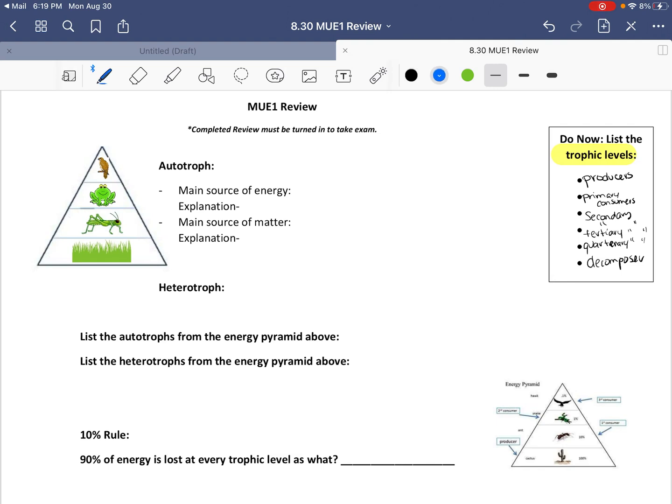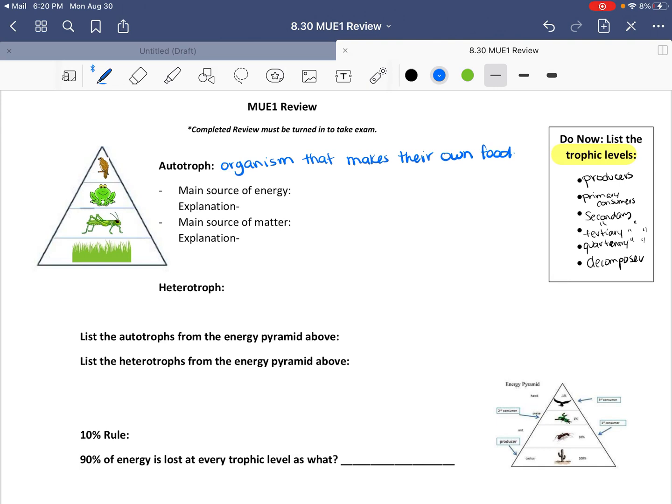Autotrophs are any organism that makes their own food. I'll also be posting this as a PDF, so you'll be able to see it. So the main source of energy, our organisms that make their own food are our plants when we're talking about a terrestrial ecosystem.